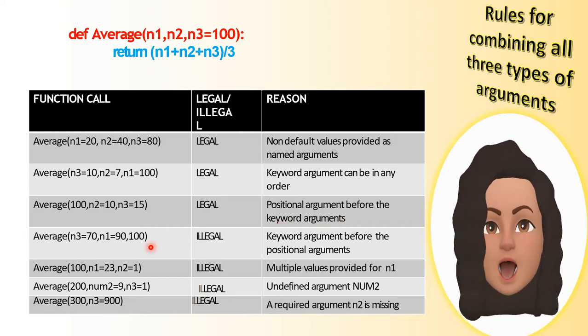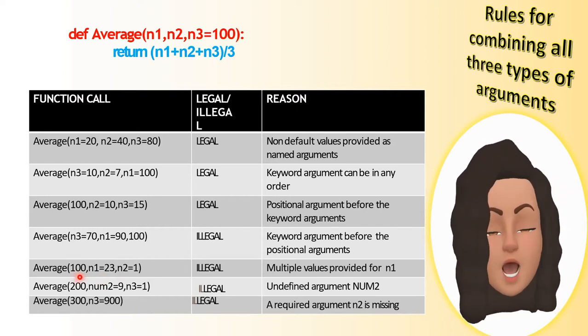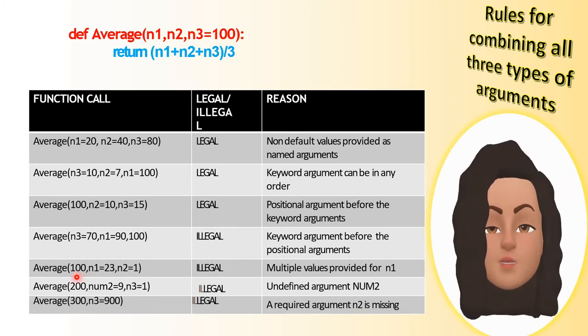Then the next one is average, n3 is equal to 70, n1 is equal to 90, 100. Here the positional argument comes after the keyword arguments, hence it is illegal. Then the next one, average 100, n1 is equal to 23, n2 is equal to 1. First n1 is assigned the value 100. Next n1 is equal to 23, but n1 is already assigned the value 100. So multiple values are provided for n1, hence it is illegal.